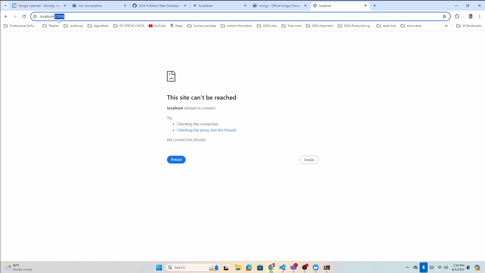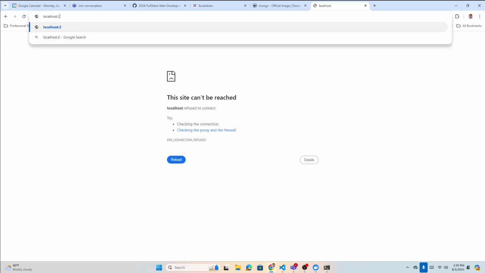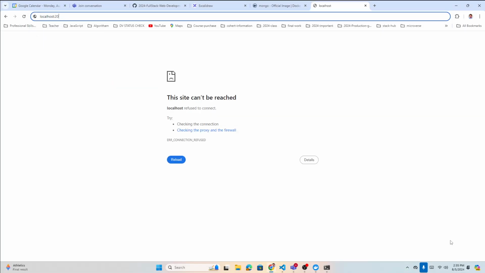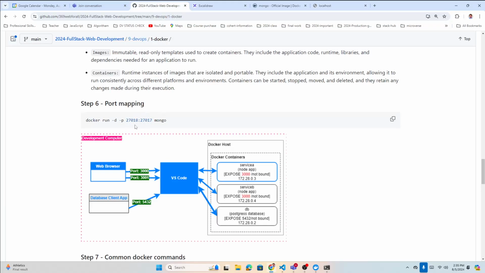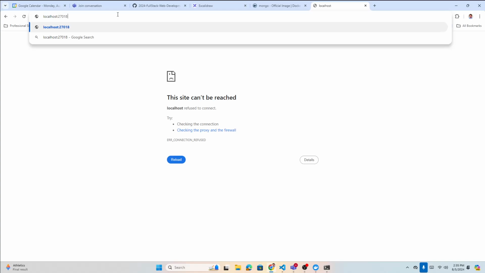It did not work. Localhost, and then we can call the port. Let's see. 27018.